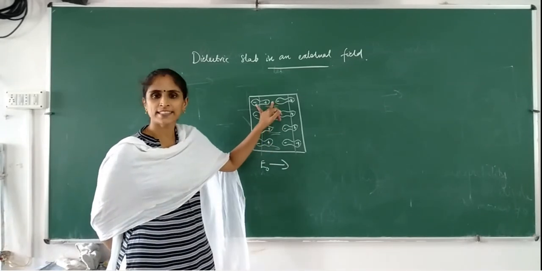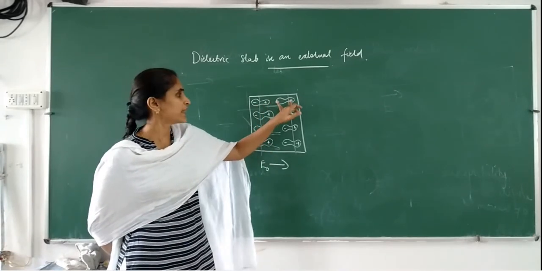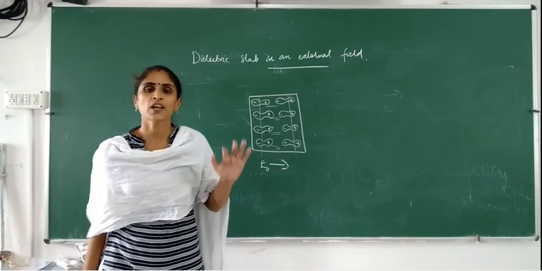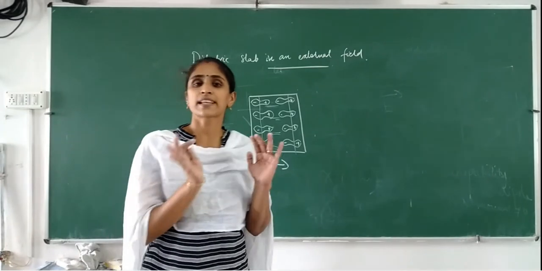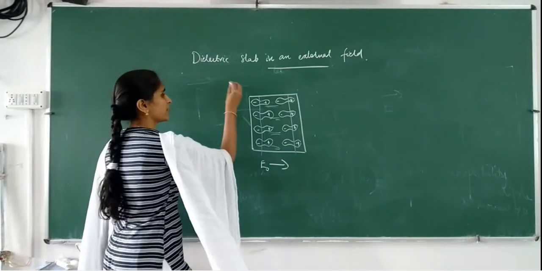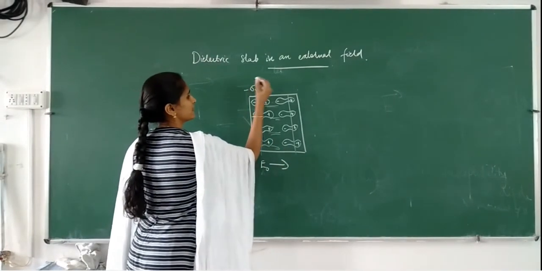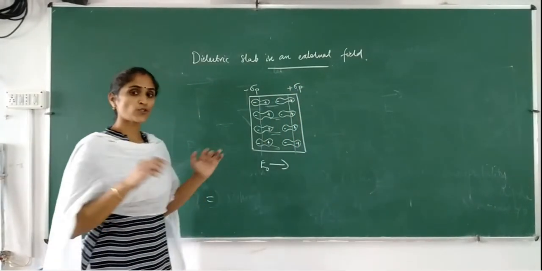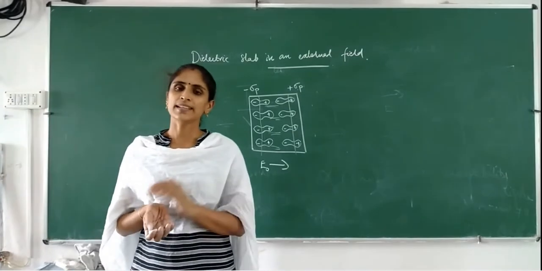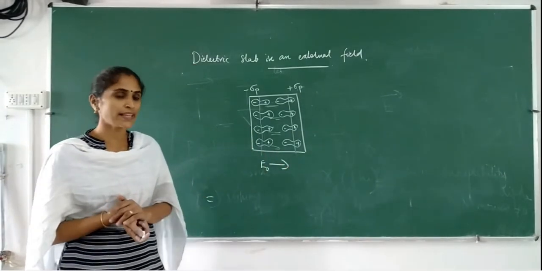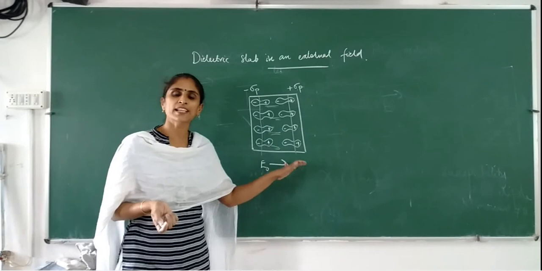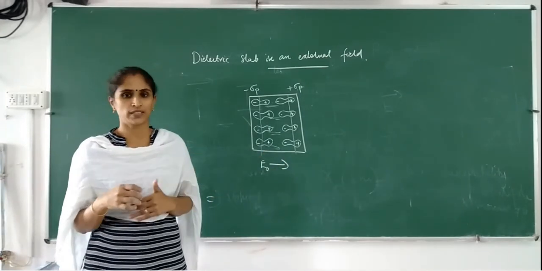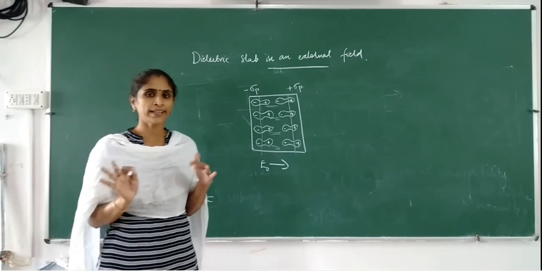Because of the adjacent negative charge, these charges on the surfaces will not be cancelled, which will result in surface charge density having minus sigma p and plus sigma p. In the case of a conductor, we discussed the net electric field inside it will be 0, but here it will not be 0, but the net electric field will be reduced. Is it clear?